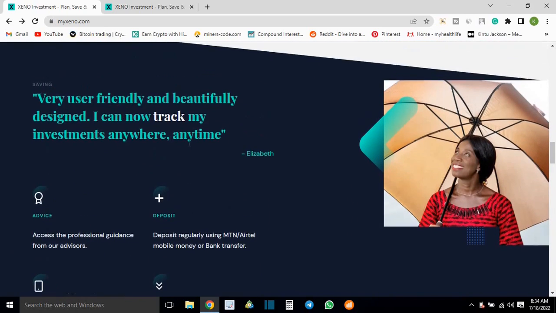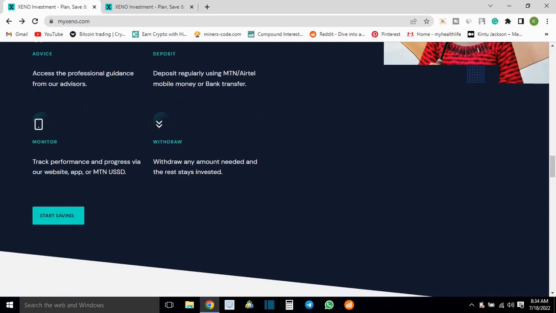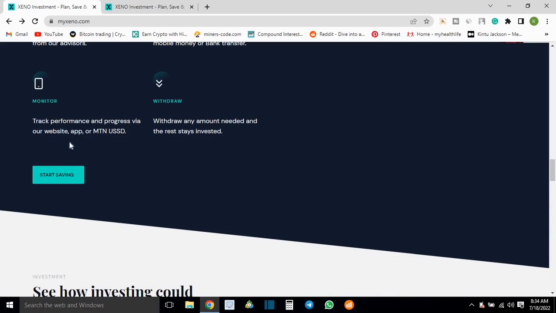So there are a lot of things right on this platform. Advice: you get professional guidance from their advisors, and I'm going to show you that you deposit regularly using MTN and Airtel mobile money or bank transfers. Then you can monitor your performance, how your money grows, using their website, their mobile app, or MTN USSD. And then you can withdraw any amount needed at any time, and the rest can stay invested, right?